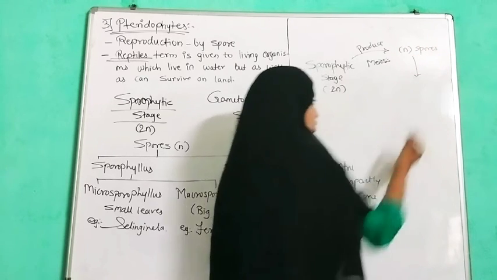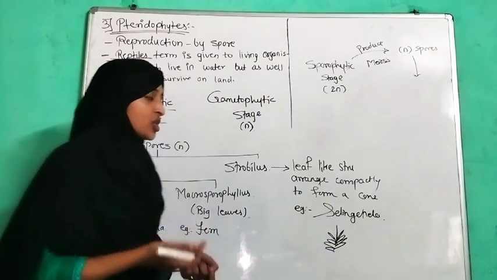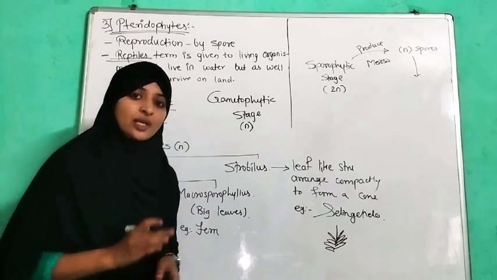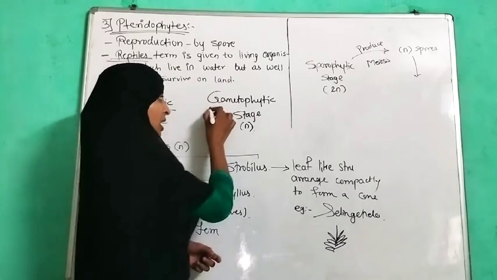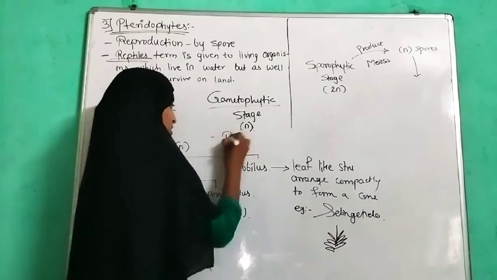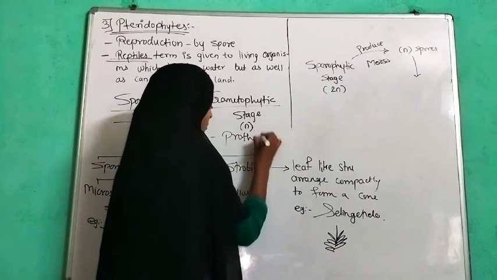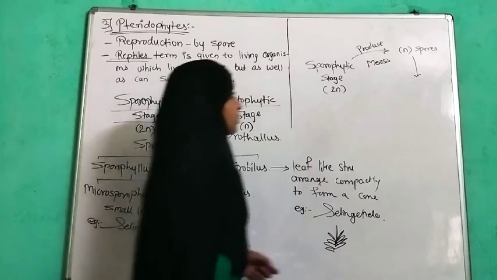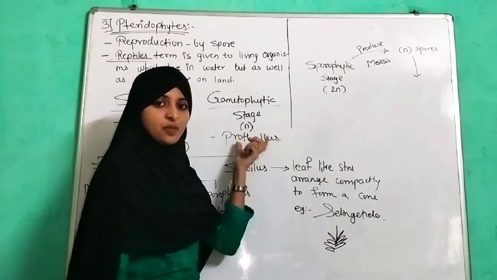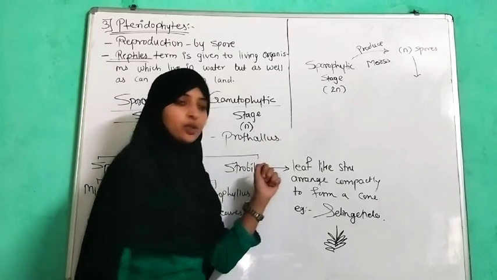Now these haploid spores germinate into a structure called a prothallus. The gametophytic stage is nothing but the prothallus, where sex organs are present, producing male and female sex organs.